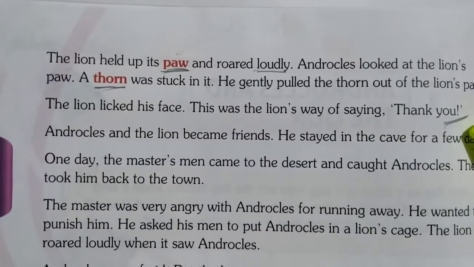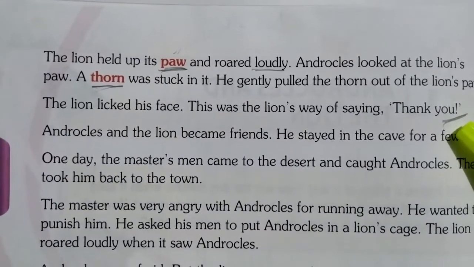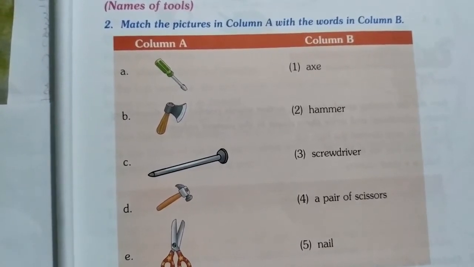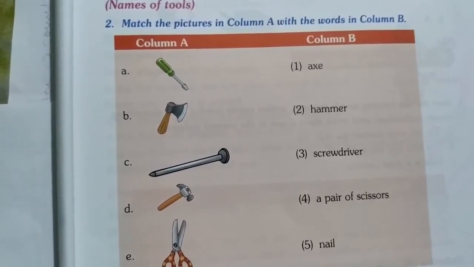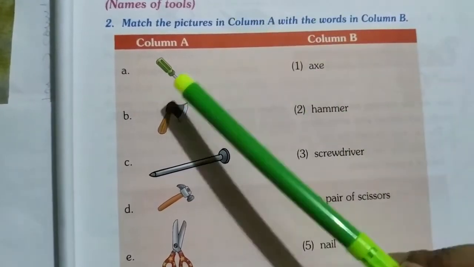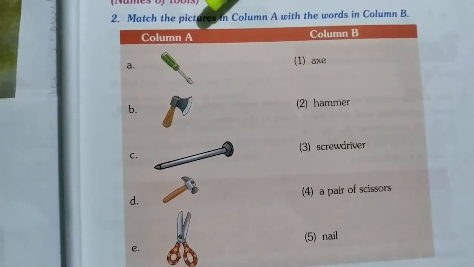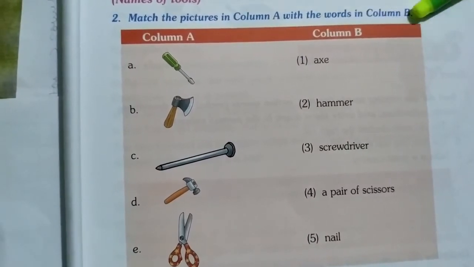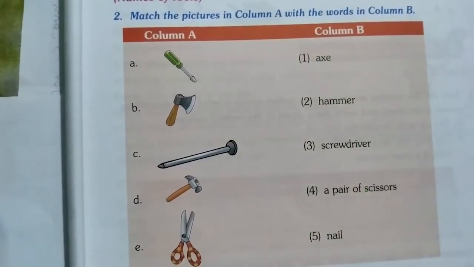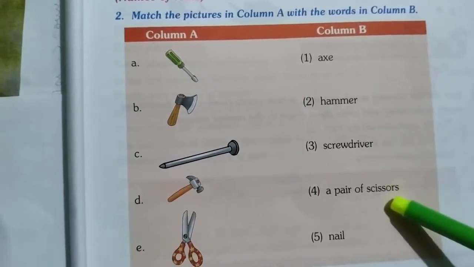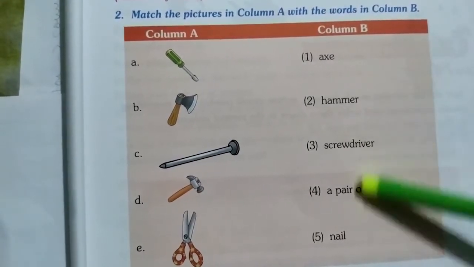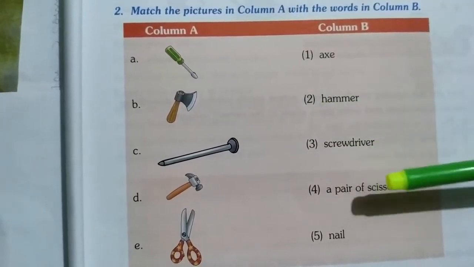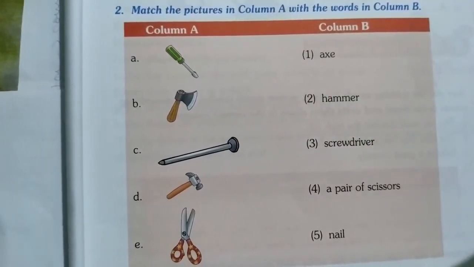Okay, children, till here we have understood the lesson. Children, now your turn. You have to do one homework. It is very easy, children. See here, what is your homework? Match the pictures in column A with the words in column B. In the A column, you can see the pictures, children. In the B column, you can see the names of the tools. Now, children, you have to match the pictures with their name.